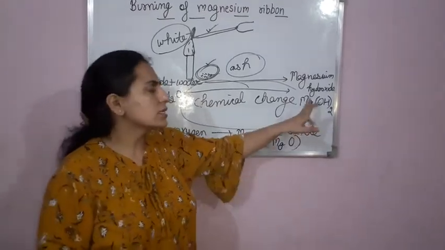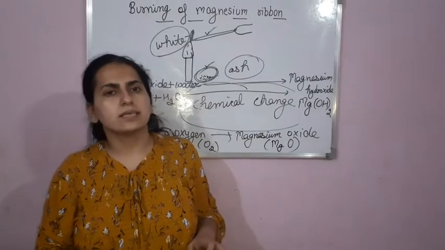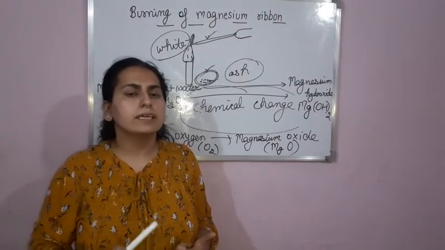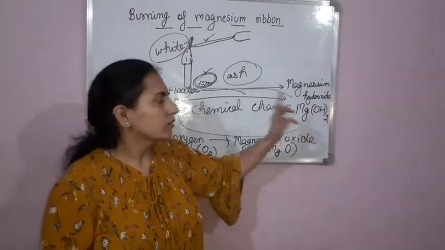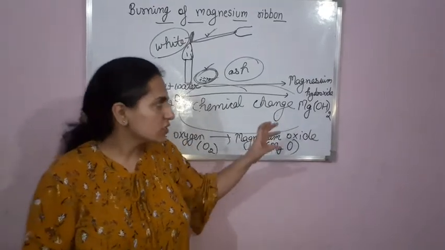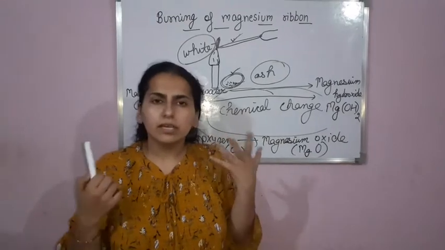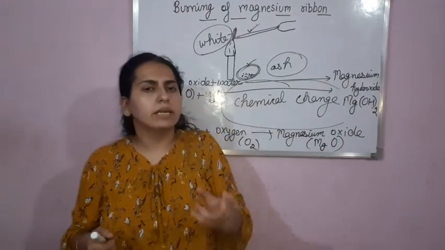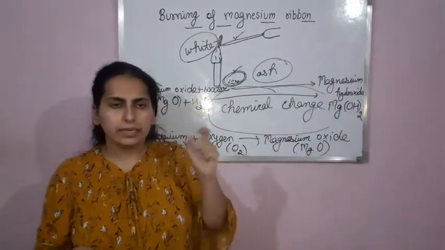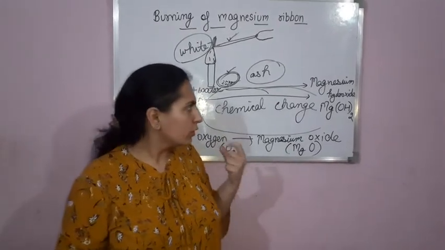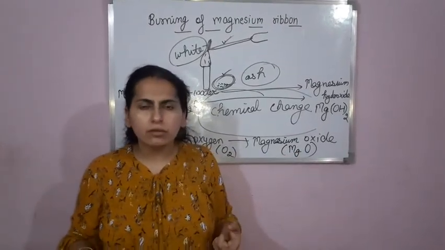Now this Mg(OH)2 is magnesium hydroxide. Is this a base or an acid? Think, we had done this in chapter 5. I am telling you magnesium hydroxide is a base. We can also test it with litmus solution. Take red litmus and put a few drops of magnesium hydroxide.